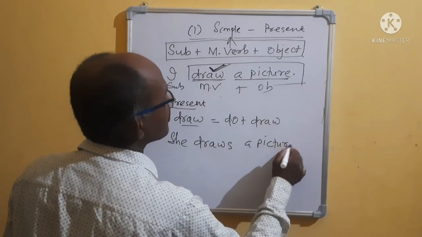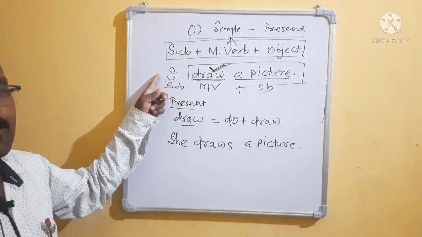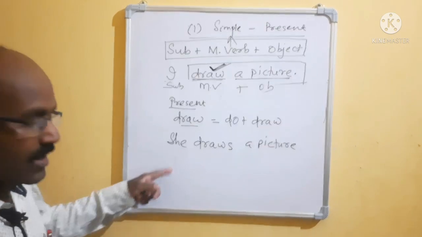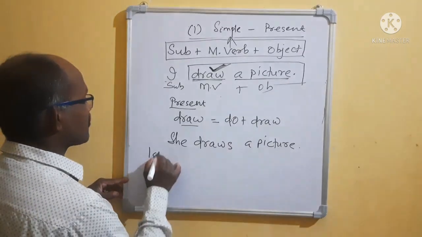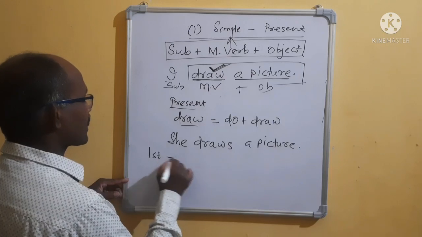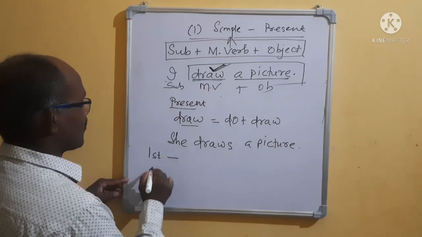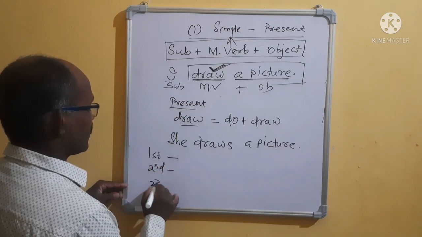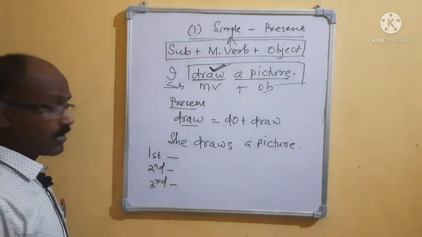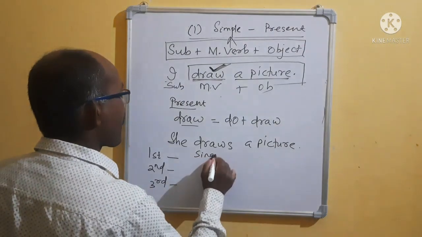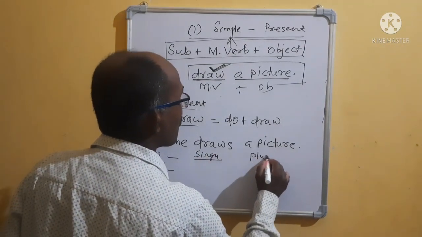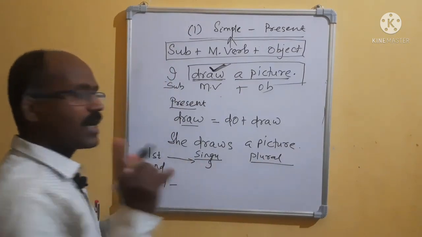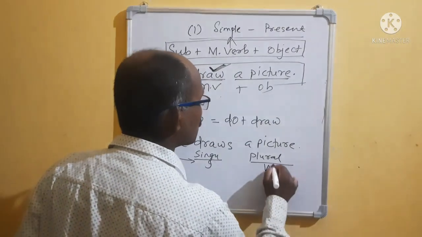Now you find the difference. You find I draw. I is first person singular number. But she is third person singular number. But here I am telling you, first person, then we come to the second person, then we come to the third person. First person, who are? It is singular, it is plural. Singular first person, who is? I, only I. Then plural is we.